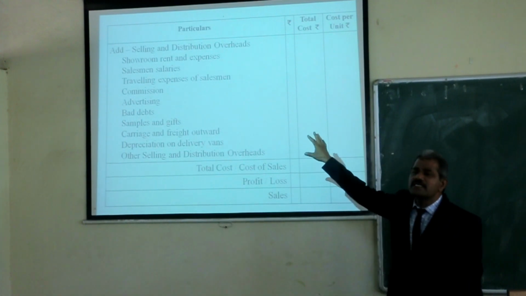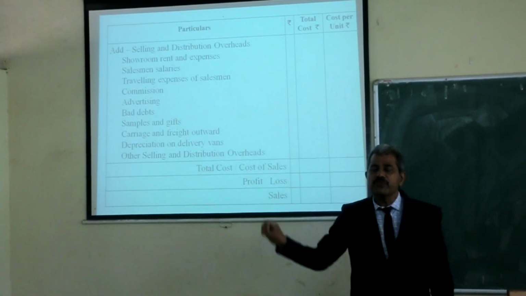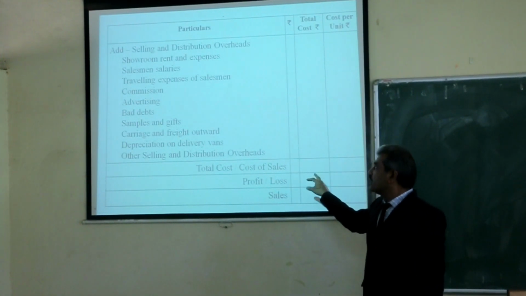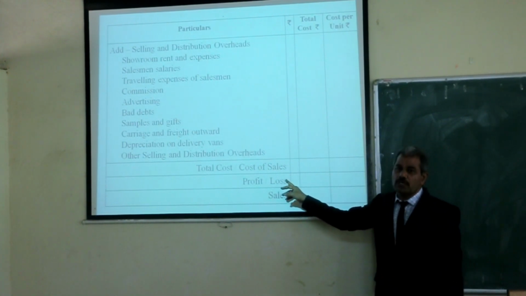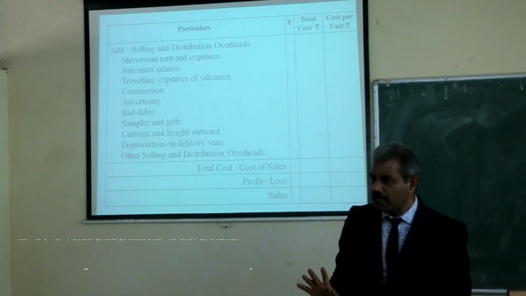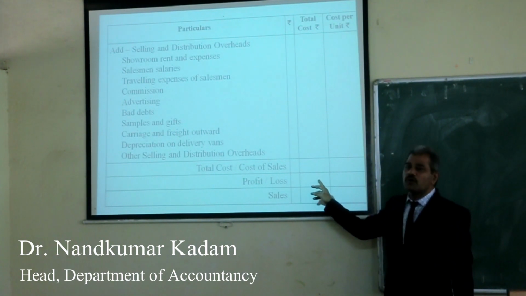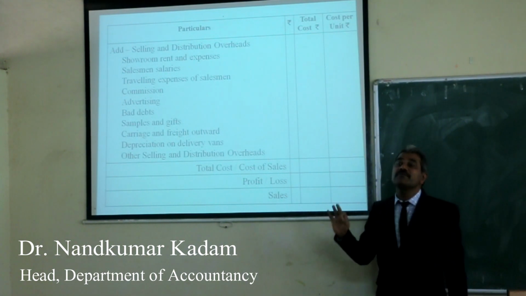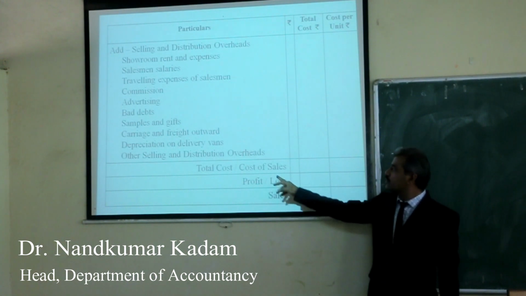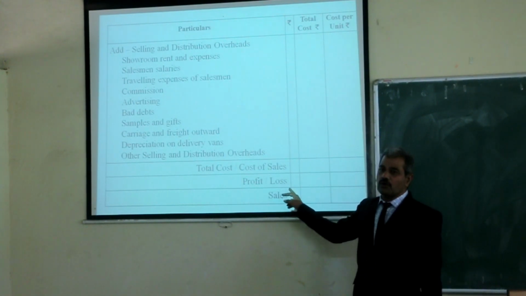All these are examples of selling and distribution expenses. You add all these up, then you will get the total cost, also called cost of sales. You will be given sales and you have to find the profit or loss as a missing figure. It means you have to deduct the total cost from the sales. You will get the profit or loss.